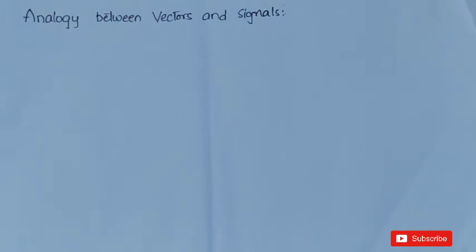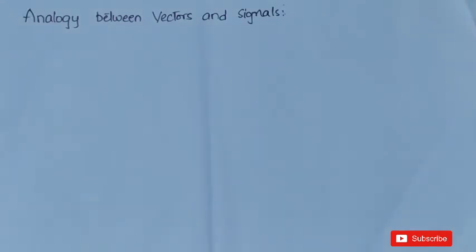In this video, let us learn about the analogy between vectors and signals. What is the analogy between vectors and signals? As we generally know about vectors, we have an idea about them. By using the familiar phenomena about vectors that we know, we will learn about signals. Here we are not comparing vectors and signals. Just with the help of the knowledge that we have regarding vectors, we are learning signals.